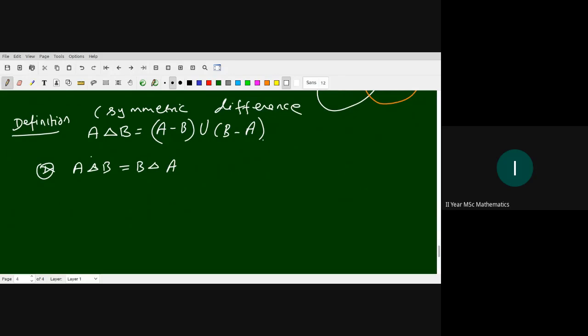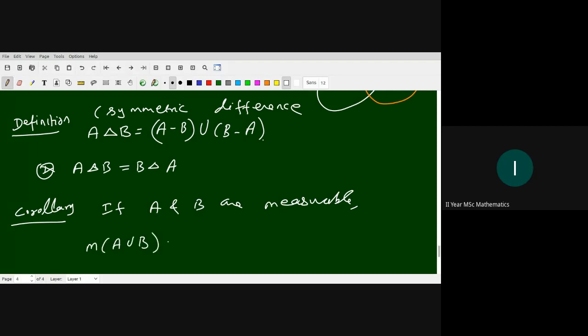ஓகே, இப்போ இந்த கரலரி 2 வந்து ரீரைட் பண்ணிக்கலாம். எப்படி? நெக்ஸ்ட் கரலரி: if A and B are measurable, then m of A union B is m of A symmetric difference B plus m of A intersection B.